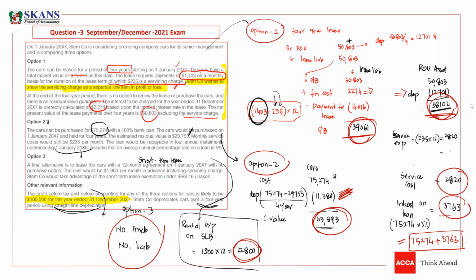Someone asked me, do we need to give a split of non-current and current? No, you don't need to give it. You just need to write that the liability will be divided into long-term and short-term liability, and that's it. Because you can't do it: the payments are on a monthly basis, and you would have to make a 12-month table to calculate the long-term and short-term. So this is not possible, so it is better not to do so.